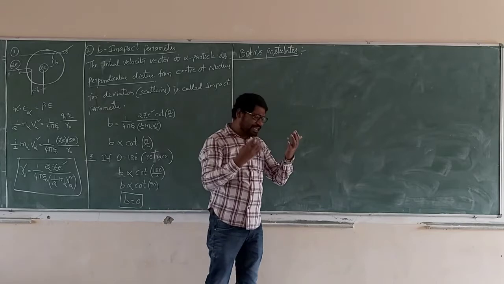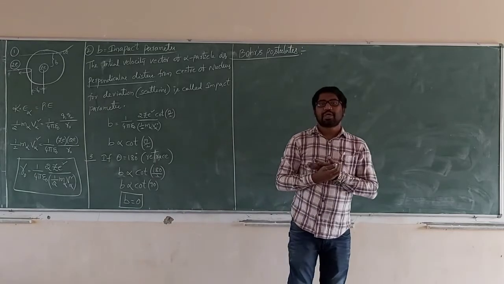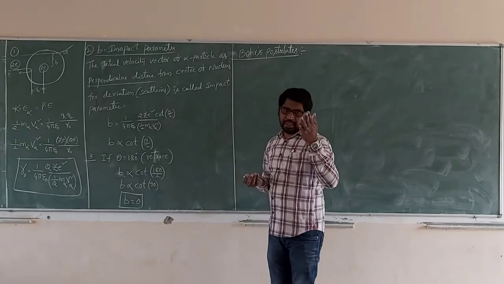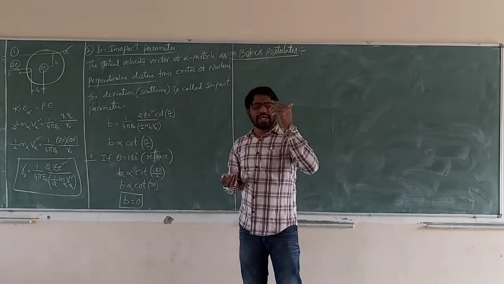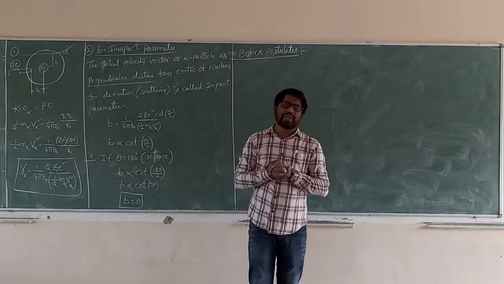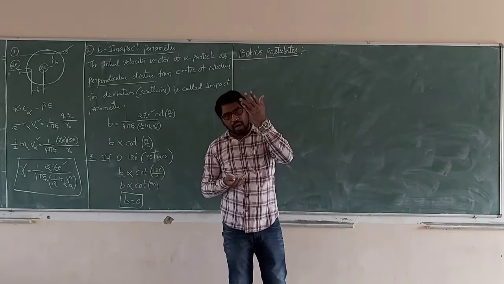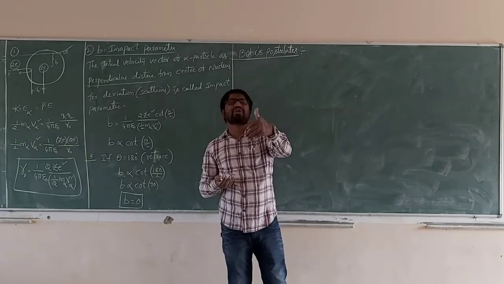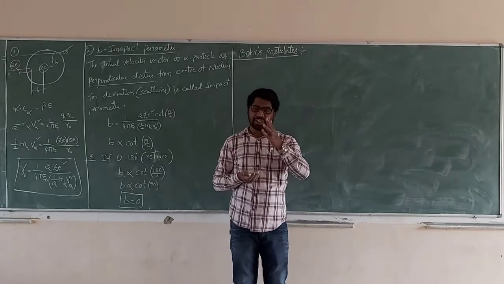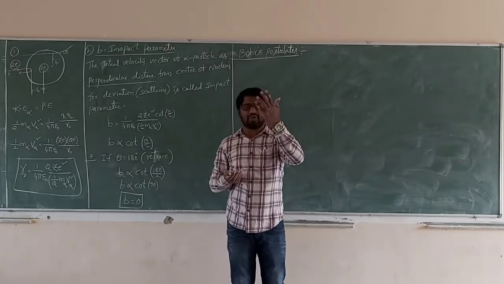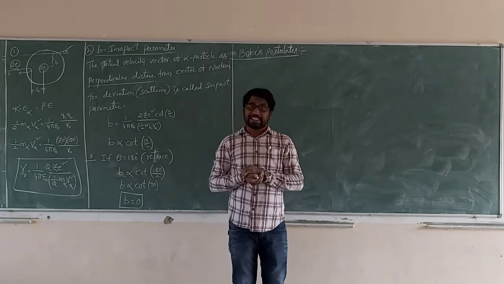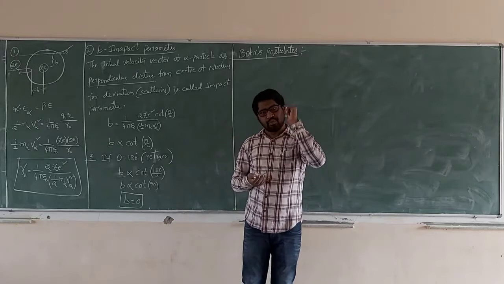Both explain the revolving electron around the nucleus, the relation between the center of the nucleus and the electron. What is the radius? What is the velocity? What is the time period? What is the frequency? Angular velocity, magnetic field, current? Those are all explained by using both postulates.